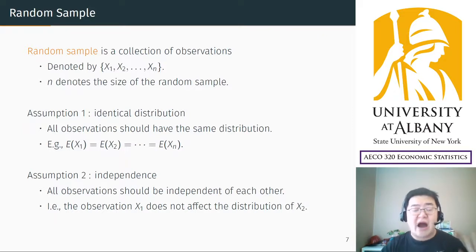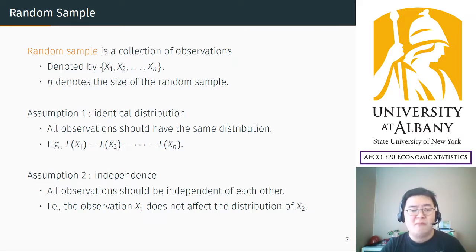I am going to assume these two assumptions throughout the end of this semester. Relaxing these two assumptions is very hard, so I'm going to maintain them in this course.